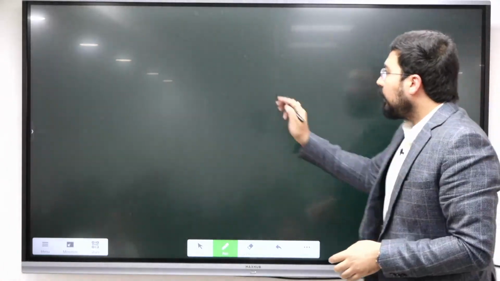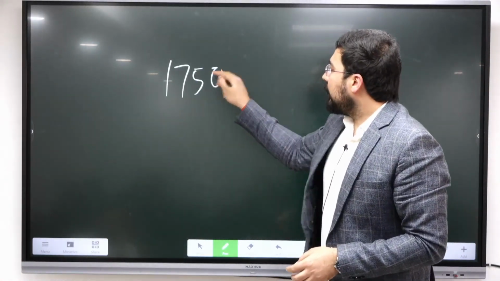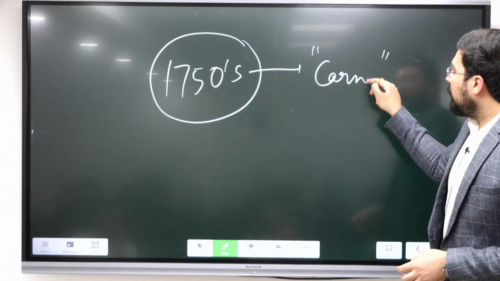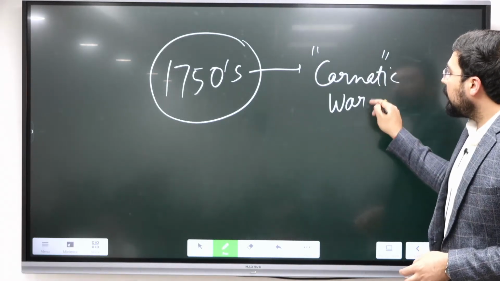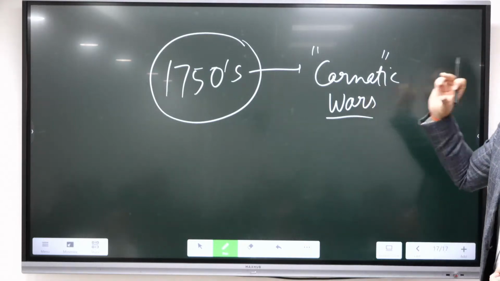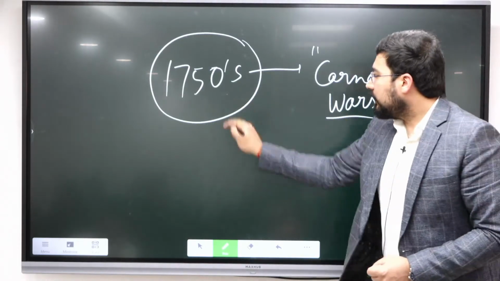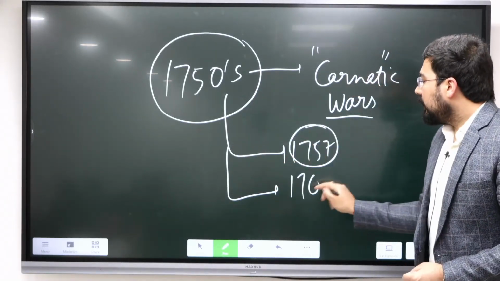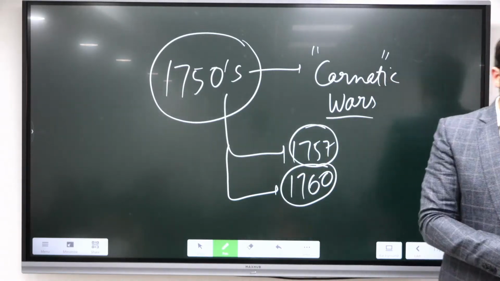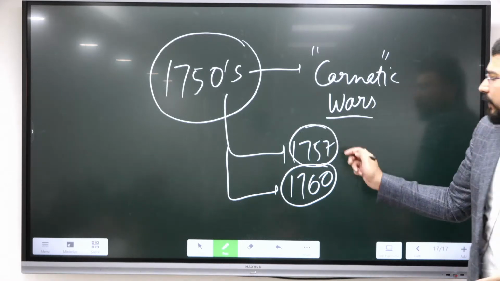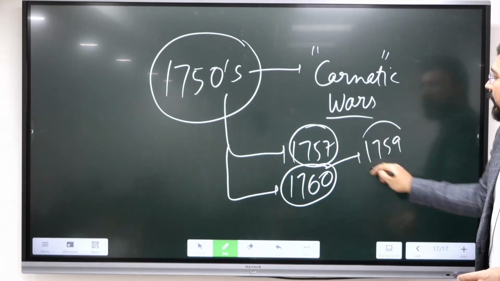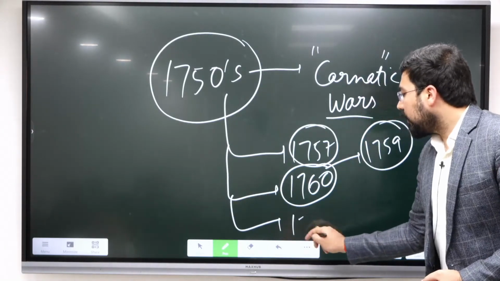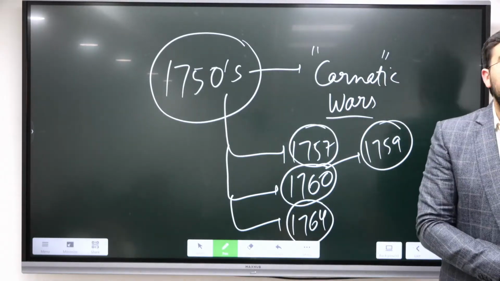Okay. So for the British, starting from the 1750s, initially we see these Carnatic Wars. The most important Carnatic War will be the second Carnatic War. This is where the Indian issue became more prominent. Then the victory in 1757, the Battle of Plassey, we'll discuss that in detail. Then how they were able to defeat the French in the Battle of Wandiwash. Even before that, in 1759, like we have just discussed, the Battle of Chinsura, in which the Dutch were also defeated. Then comes the most important masterstroke, the Battle of Buxar, 1764.